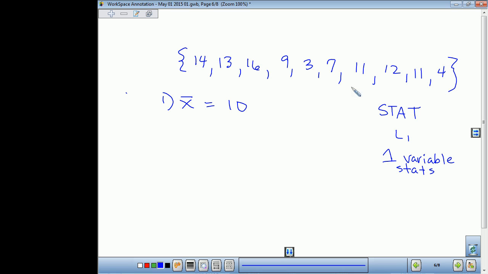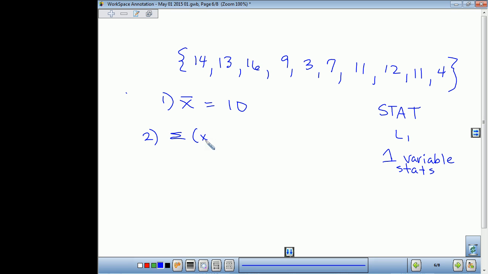All right. Open up L1 and make sure you entered every piece of data. I imagine if yours is low, you have forgotten a larger piece of data, or maybe you divided by a number that was too large. Okay. There we go. I got 9. 14 plus 13, I didn't read it. Stupid mistake. Okay. All right.